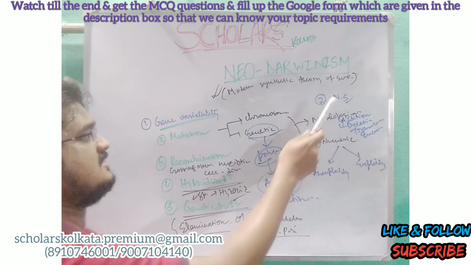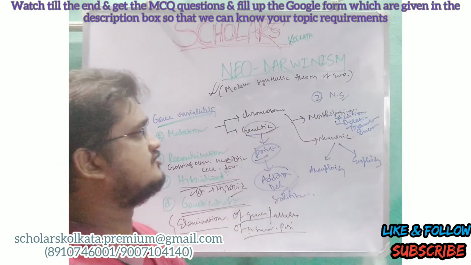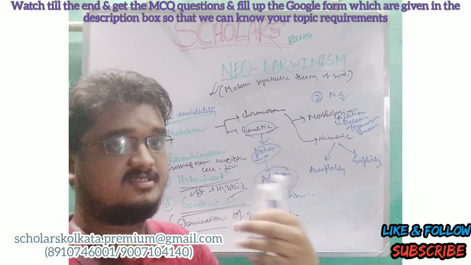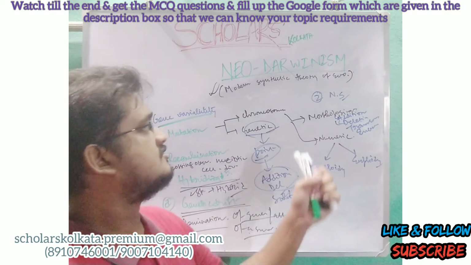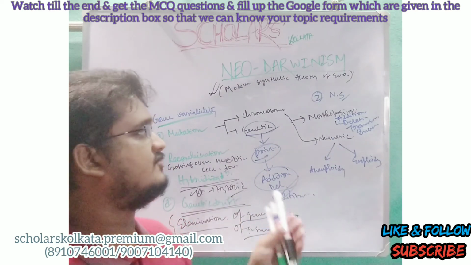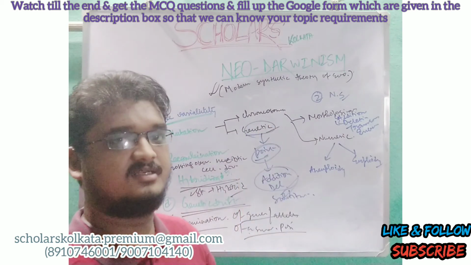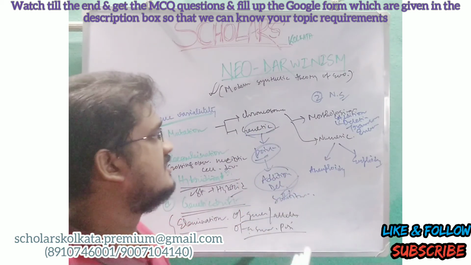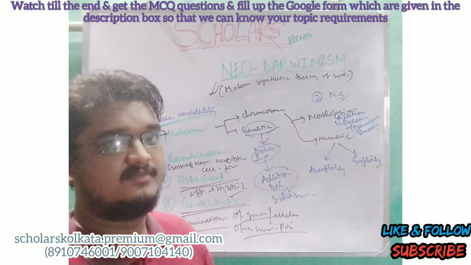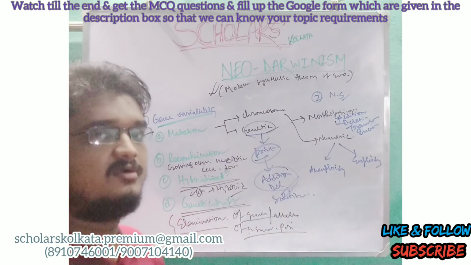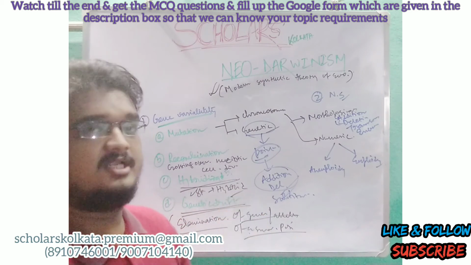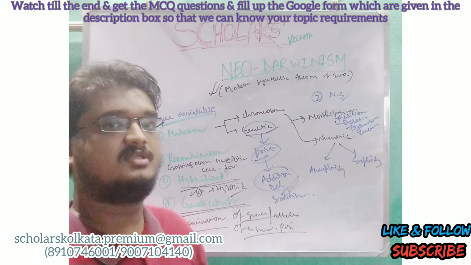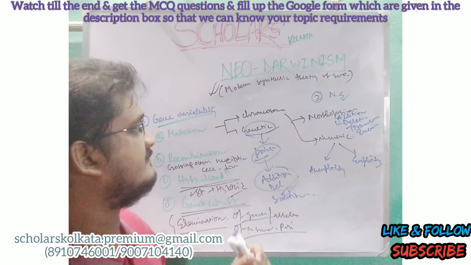Now the last one is natural selection. Now let's come to the last postulate of Neo-Darwinism, that is natural selection, which we discussed before in this video. So what is natural selection? Natural selection is the process where nature itself selects the well-adapted and well-developed organisms over the other organisms, and in this process the well-adapted and well-developed organisms have the ability to produce more offspring which also have the well-developed characteristics in them.